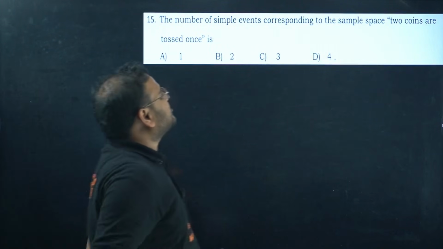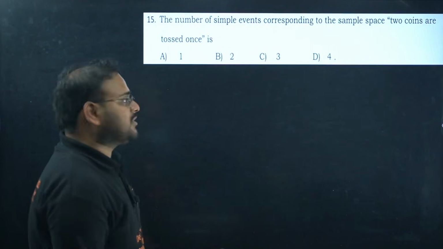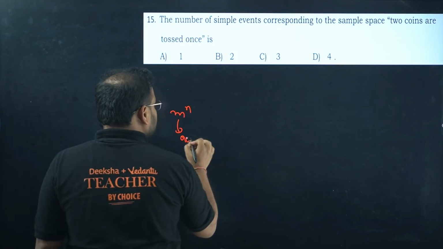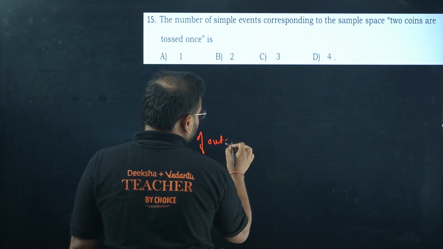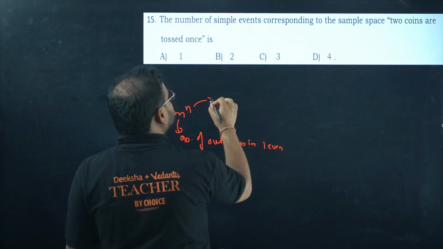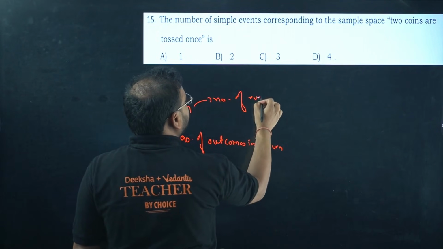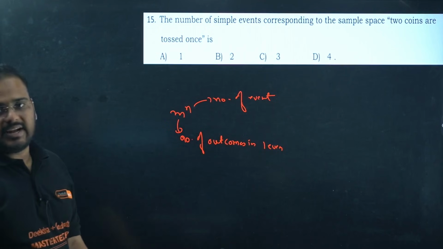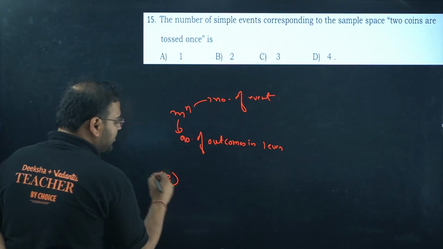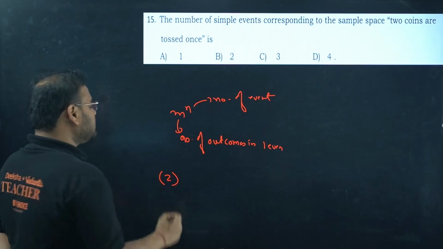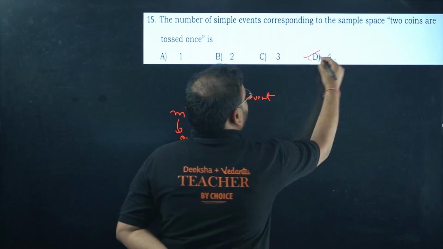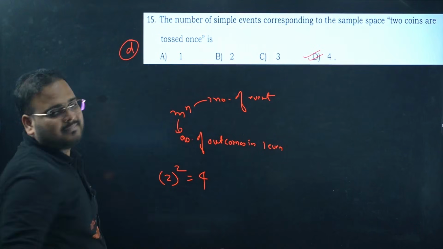The number of simple events corresponding to the sample space when 2 coins are tossed once. Yeah, so there's a formula for this, m power n. M represents the number of outcomes in one event and n represents the number of events. You have coin tosses, right? In one coin toss you get either tail or head. So we have 2 outcomes and we have 2 coin tosses. It means the number of events is 2. Answer is what? 2 power 2, which is 4. Had fun? Yes, sir. Clear? Moving on.